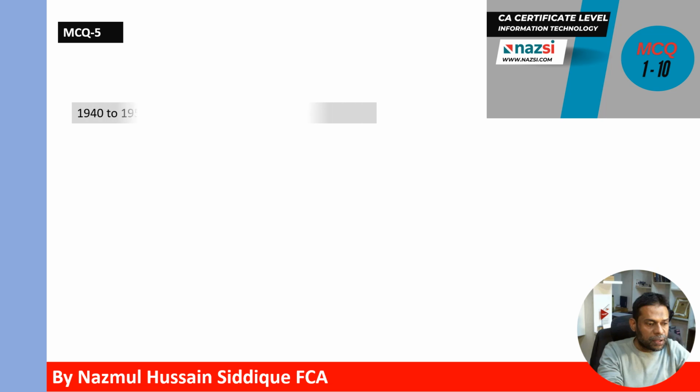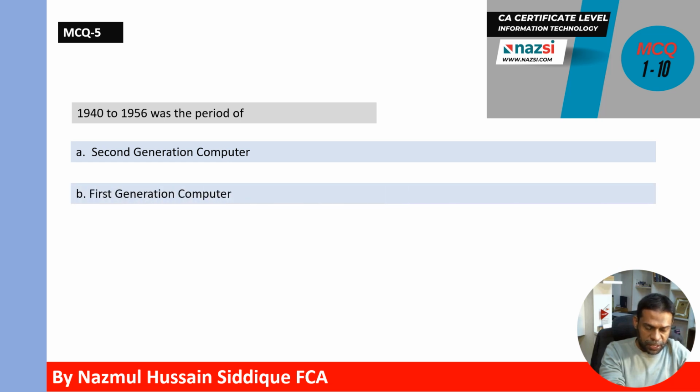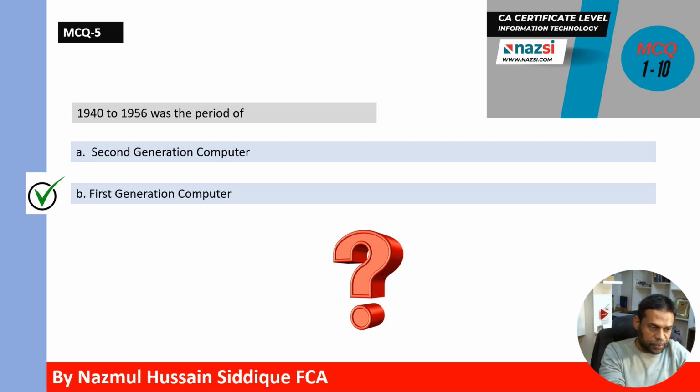MCQ 5. 1940 to 1956 was the period of second generation computer or first generation computer. Which one is correct answer? Correct answer is B. 1940 to 1956 was the period of first generation computer.